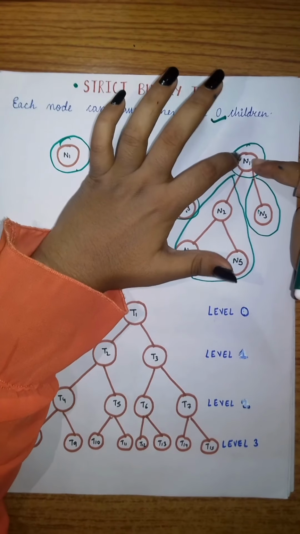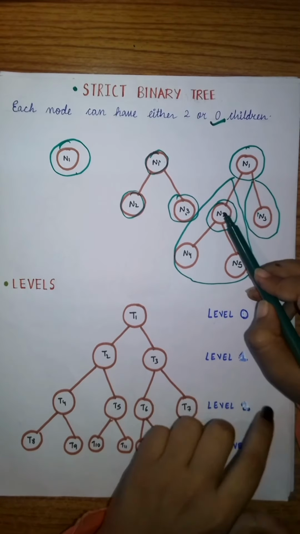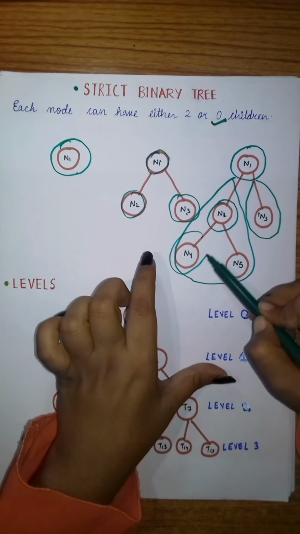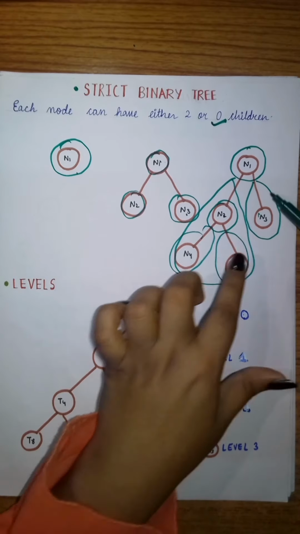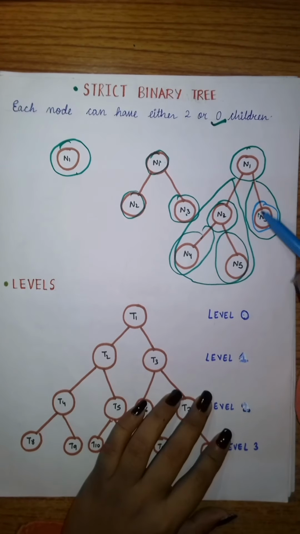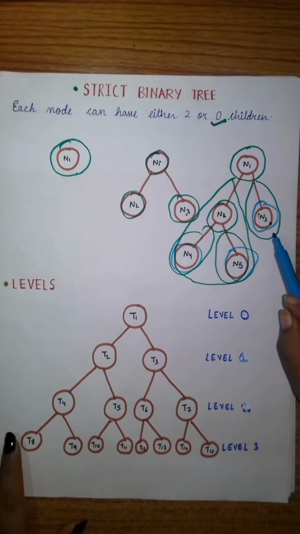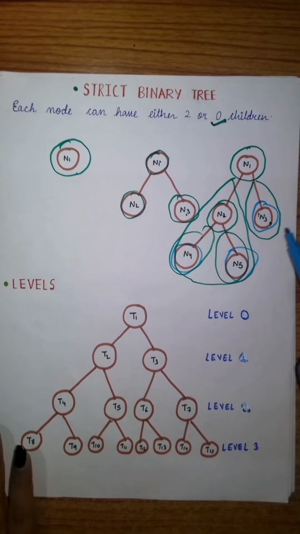If we talk about this node, it is a strict binary tree. Coming to this node, yes, it is, because it has only 2 subtrees, and these are leaf nodes. A leaf node has 0 subtrees, that is, 0 children. So it is also possible, and it is also a binary tree.